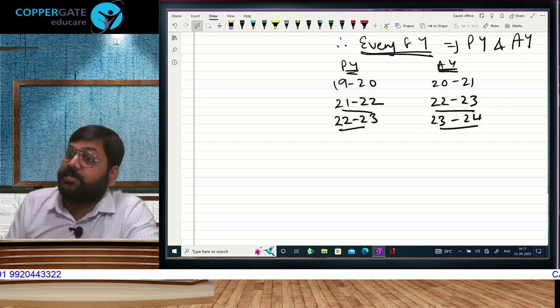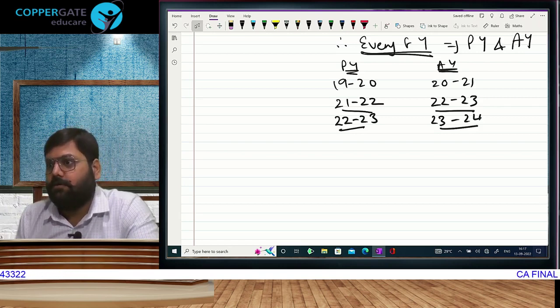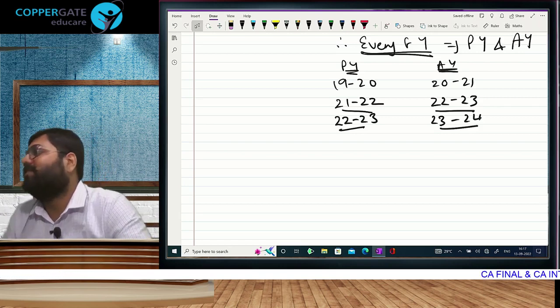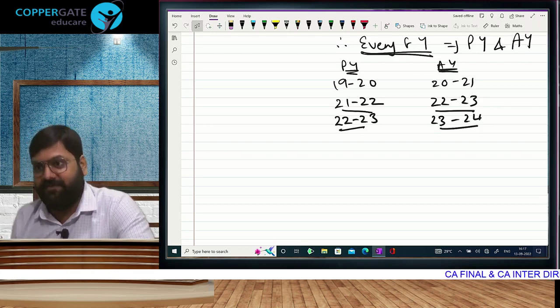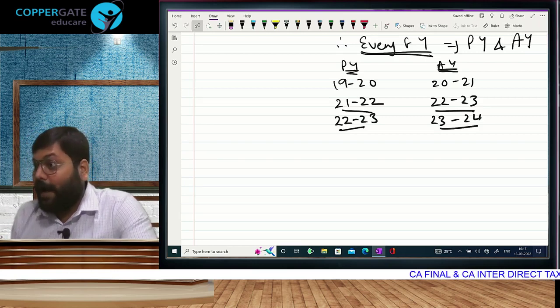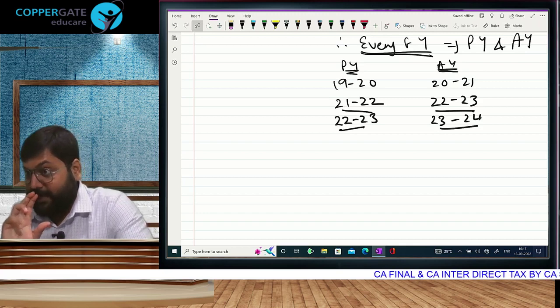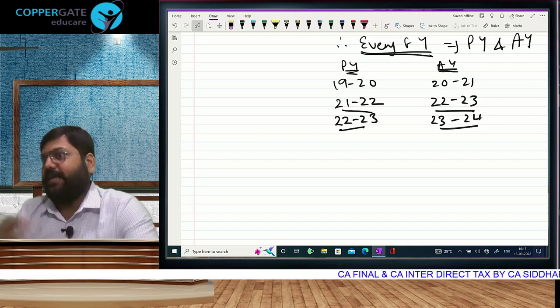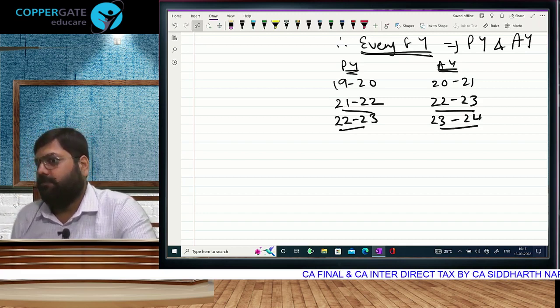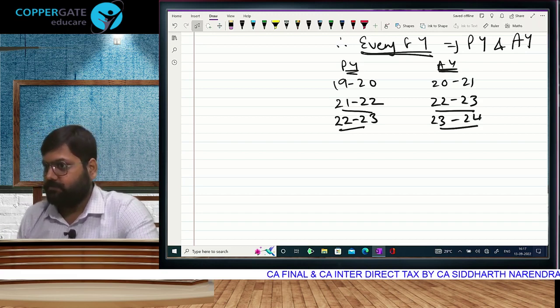Because by the time you sit down to calculate, that year is already over. That year has become previous. तो आज के बाद whenever we speak of a previous year, we are actually referring to our current year. Because when we are calculating, it is over.